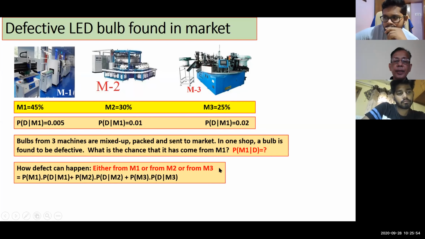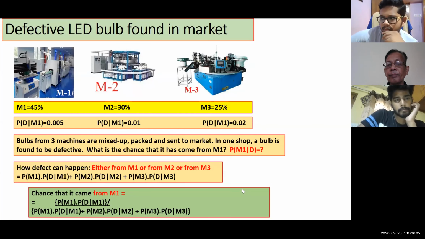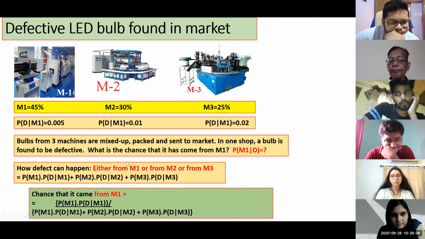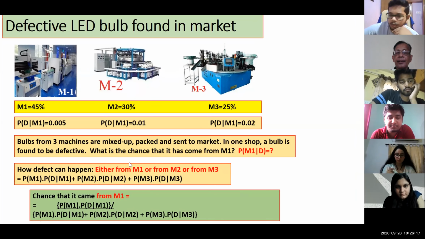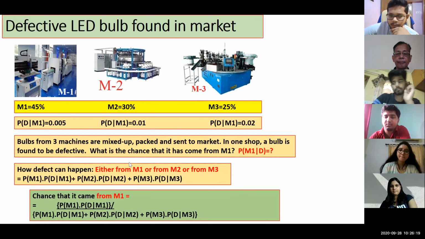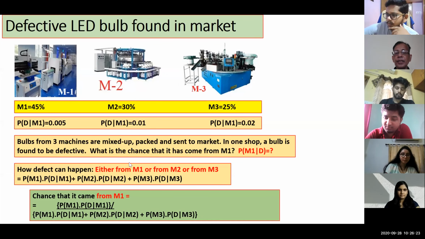And if you ask, what is the chance that it will be done from machine 1? I guess it should be only the one factor taken in the numerator, and all possibilities taken in the denominator. Okay, so all of you write this formula. This is what is given by Bayes theorem. Now, if we are getting a question, we'll be solving the question now.